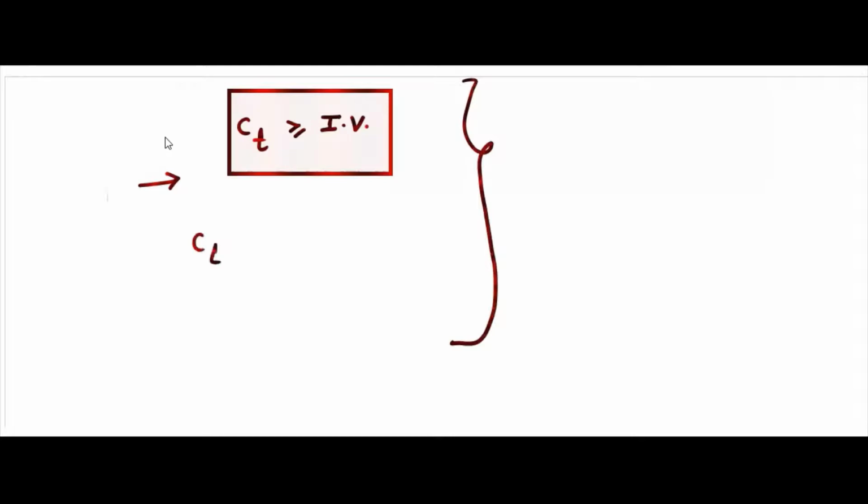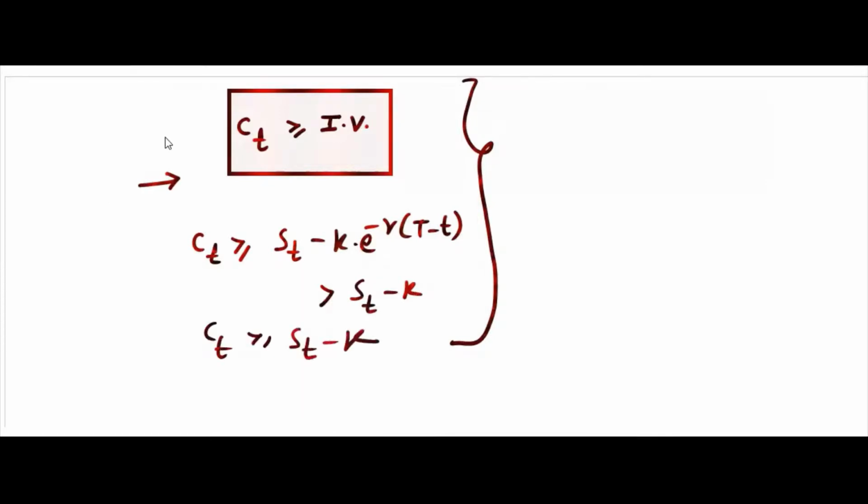Because we already proved that Ct is greater than or equal to St minus K e^(-r(T-t)), if you remember, this is even greater than St minus K. This one also we saw last time. Then what will happen if Ct is greater than this, St minus K, this already we know.